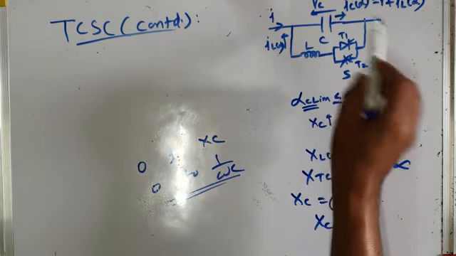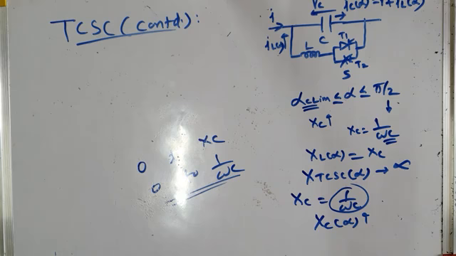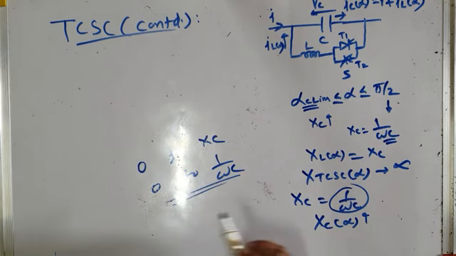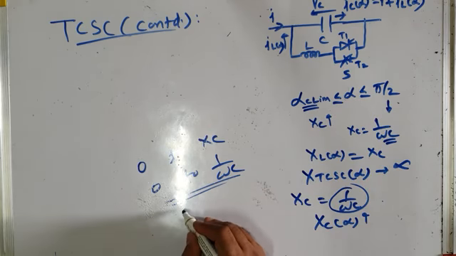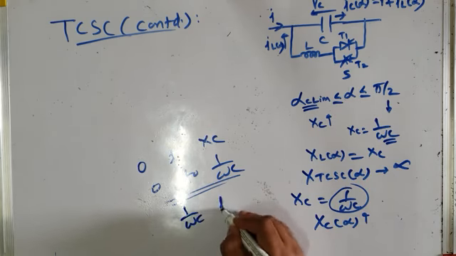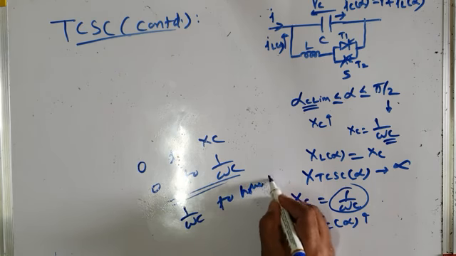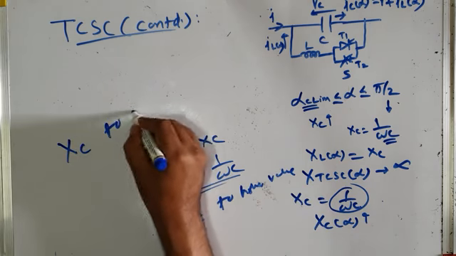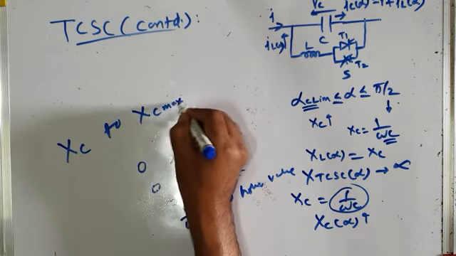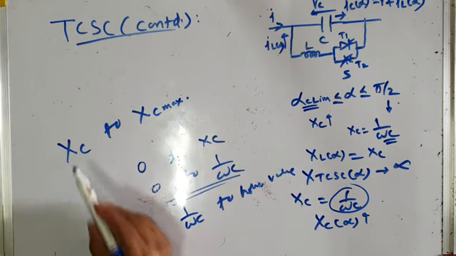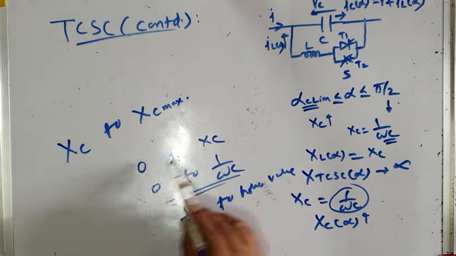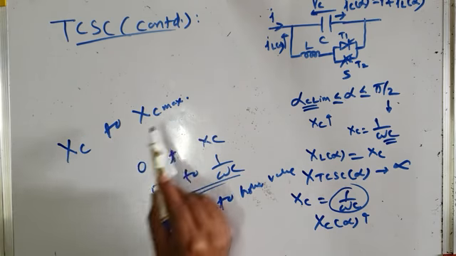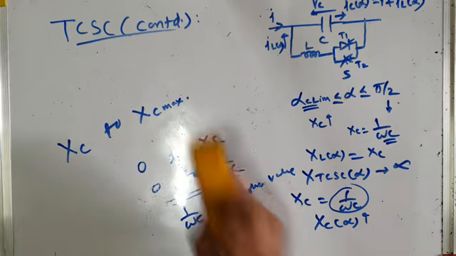But in TCSC, by turn-on delay angle control of the TCR, we are able to vary the capacitive reactance from 1 by omega c to a very high value. So that is XC to XC max. It's not possible to vary the capacitive reactance from 0 to XC. We can vary the capacitive reactance from the normal value of XC to XC max in TCSC, right?